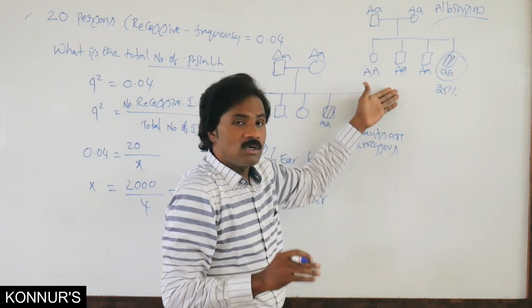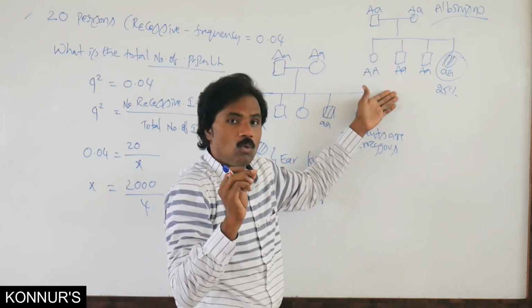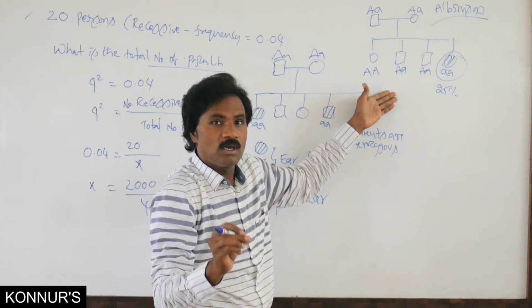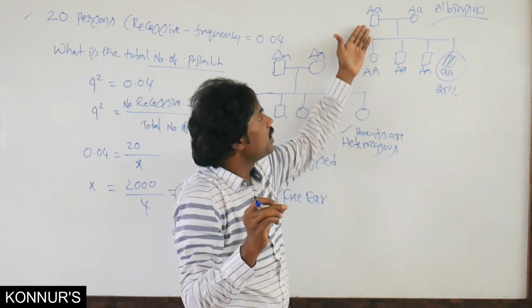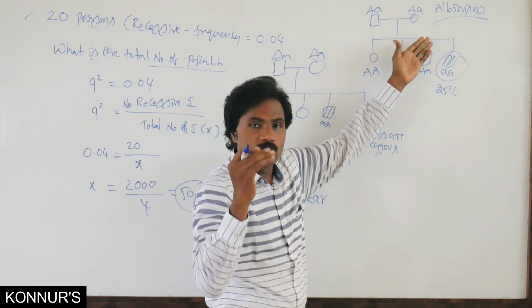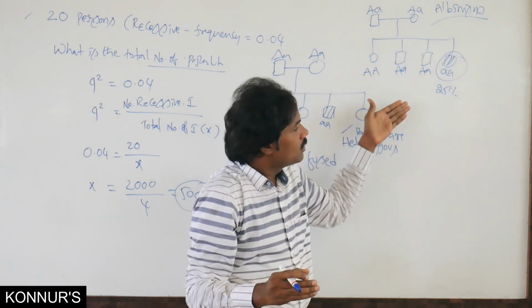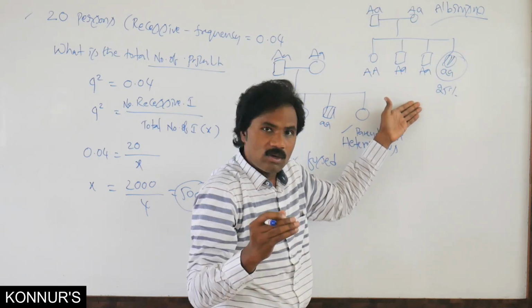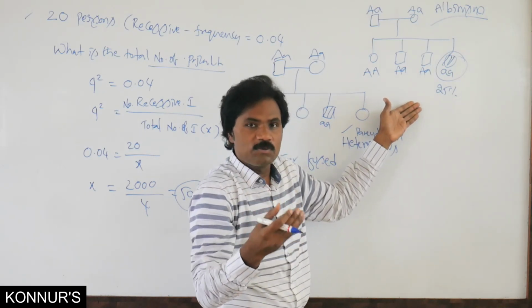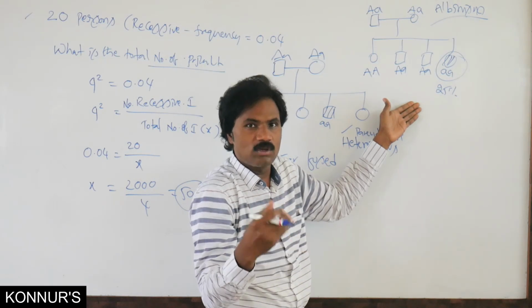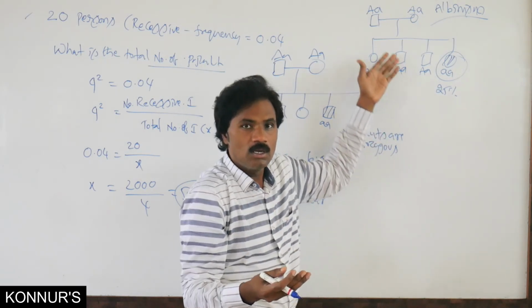If they ask for the fifth individual, what is the possible percentage affected among the heterozygous parents, if it is albinism, they will give different options, either 12.5%, 25%, 75%, any one among these.